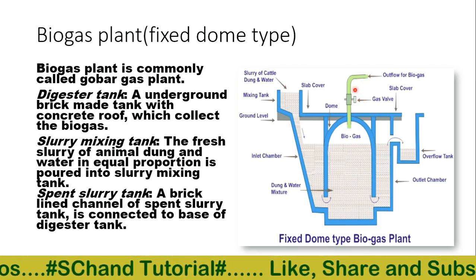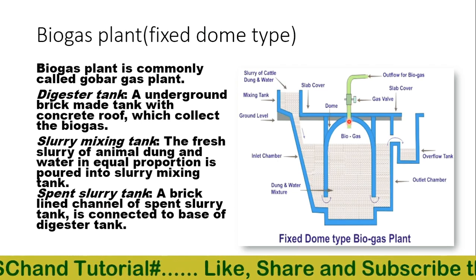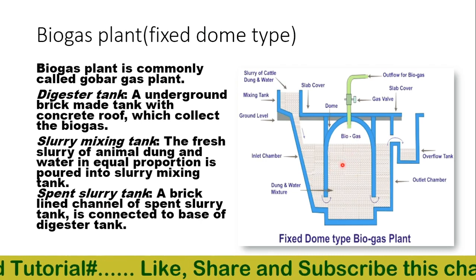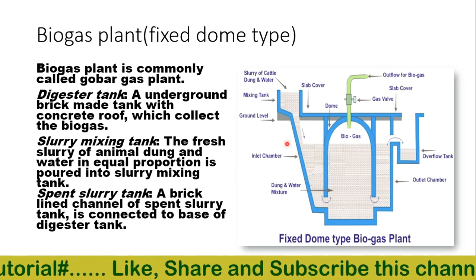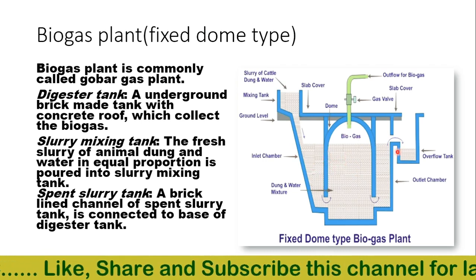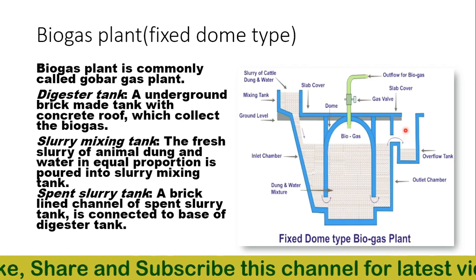And once the biogas plants get operative, it is a continuous process. Every day fresh slurry is added in the mixing tank, and spent slurry is removed from the overflow tank, which can be used as manure in the plants and the fields.